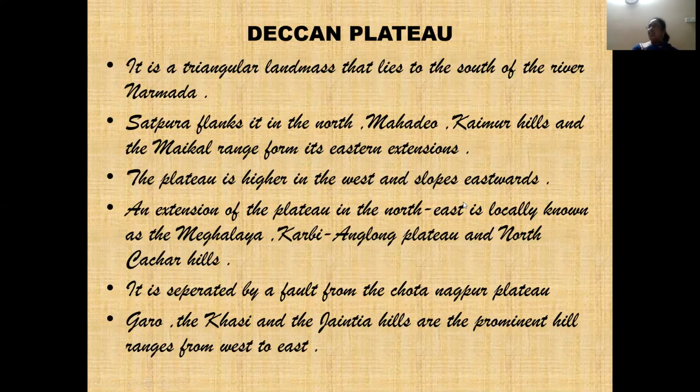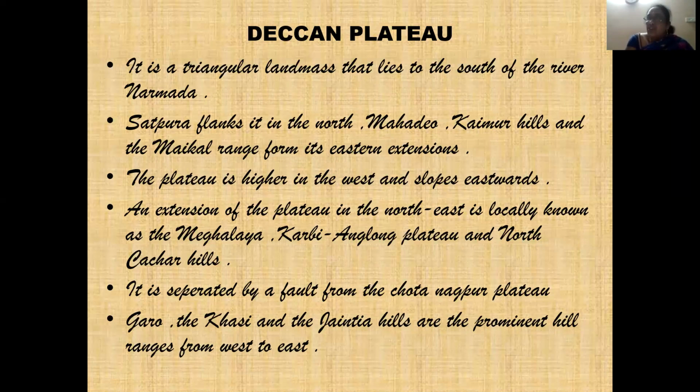Then coming to the Deccan plateau. The Deccan plateau is also called the triangular landmass. Triangular landmass means, like I was talking about the entire tableland, you draw a triangle entirely. It lies to the south of the Narmada river. Where is the Narmada river, by the way? Which state is it in? Gujarat. Very good. So the Deccan Plateau lies to the south of the river Narmada.